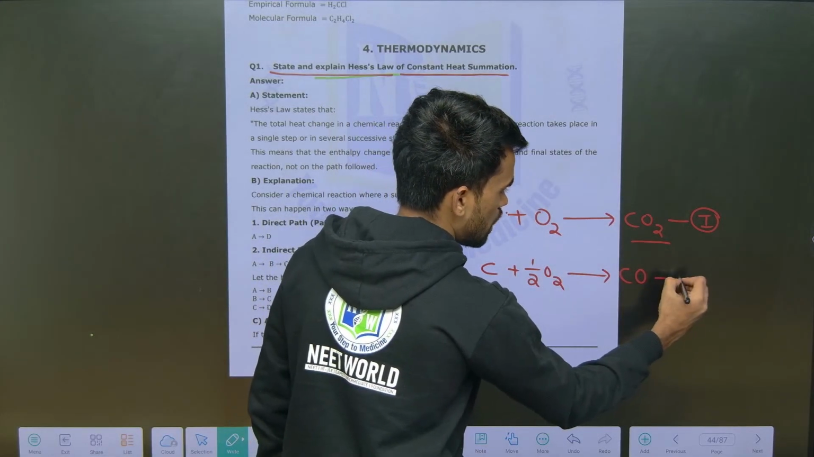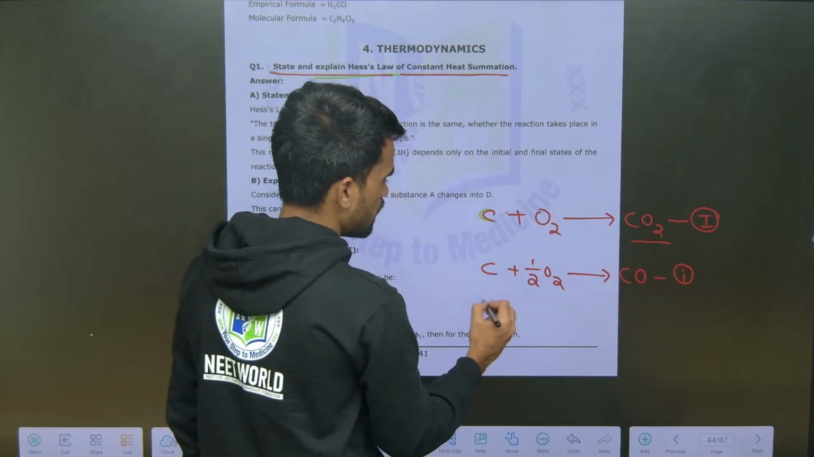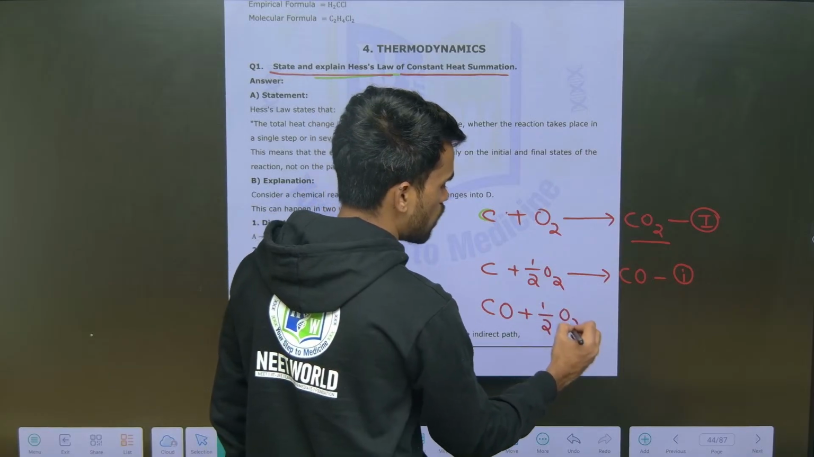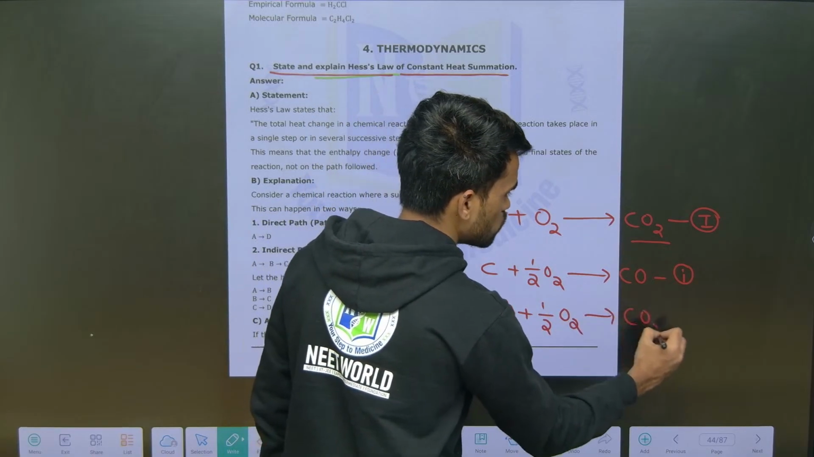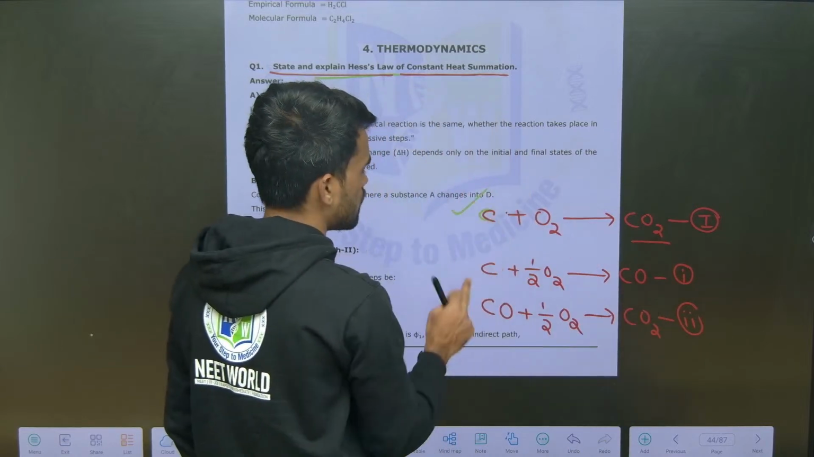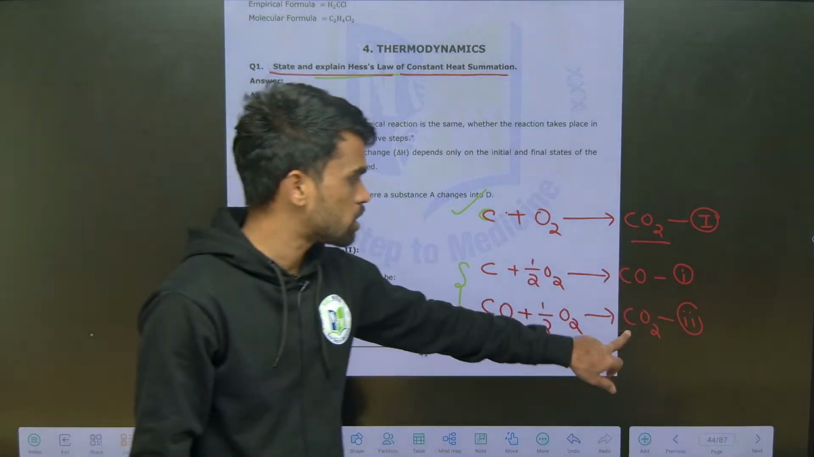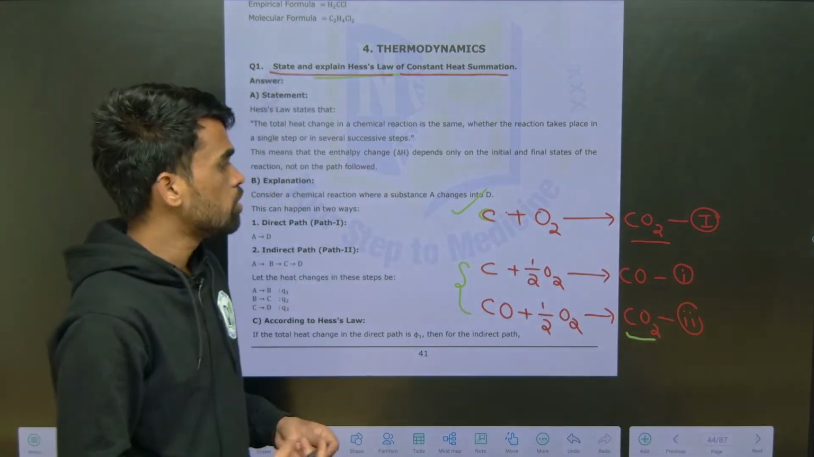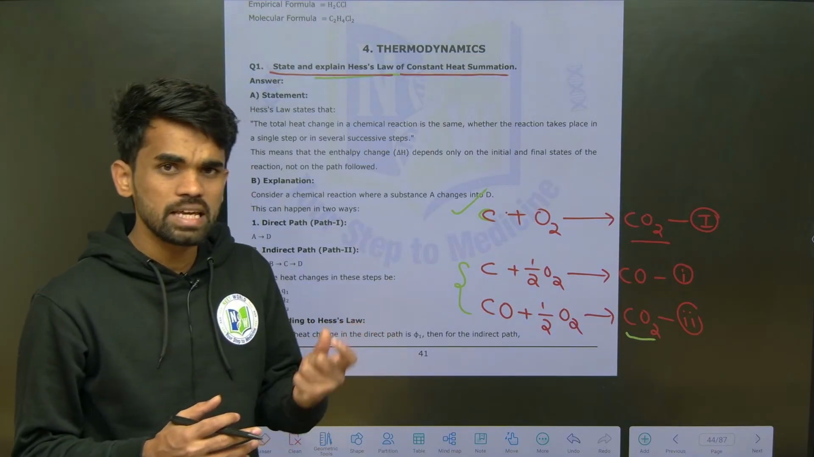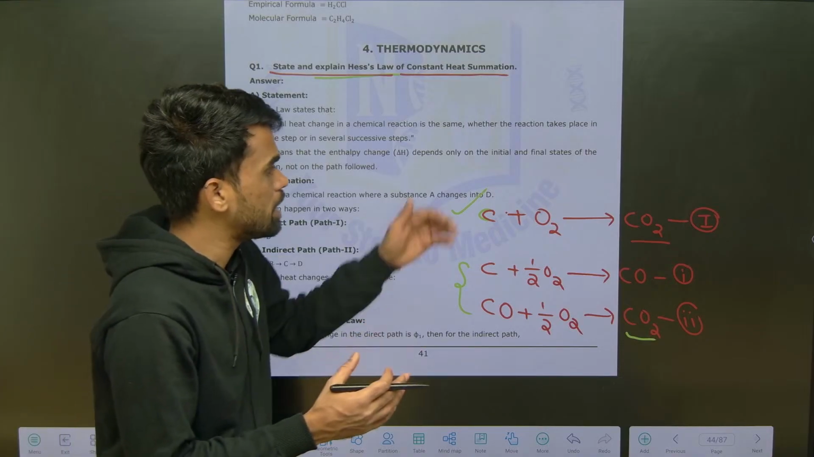This is step 1, and again the CO formed in step 1 is combining with 1/2 mole of oxygen and forming CO2, and this is step 2. So what is the difference between this initial reaction and this two-step reaction? Both are giving you the final product CO2 only. So no matter whether a reaction is taking place in a single step or in multiple steps, the amount of heat released will be equal in both cases.